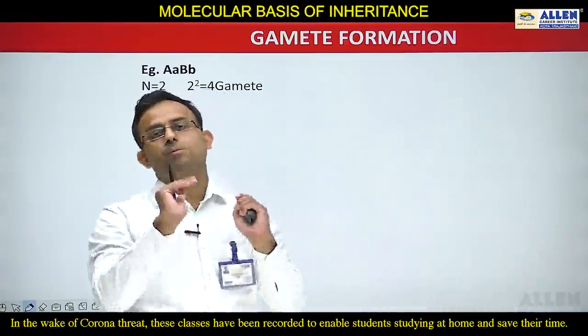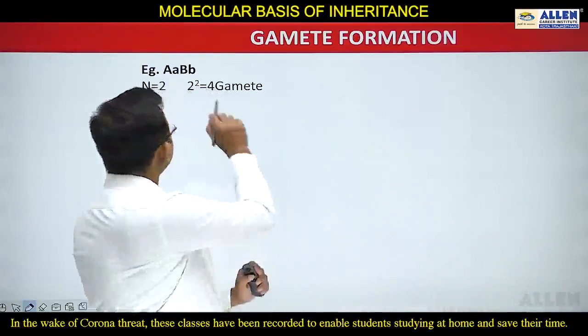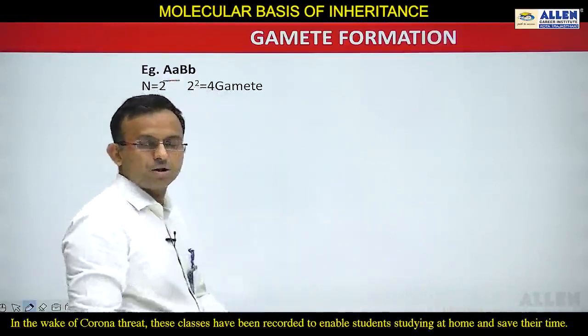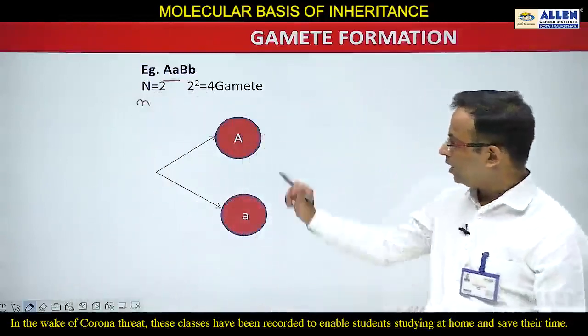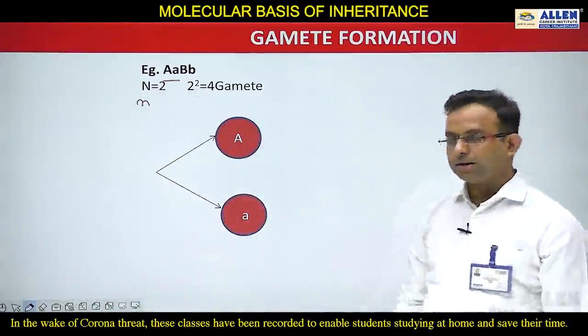We will form the gametes with the help of the fork line method. First you will see capital A, small a, this is heterozygous. So first we will form the fork like this. Like this the fork will form. Here we will write the capital A, here we will write the small a.